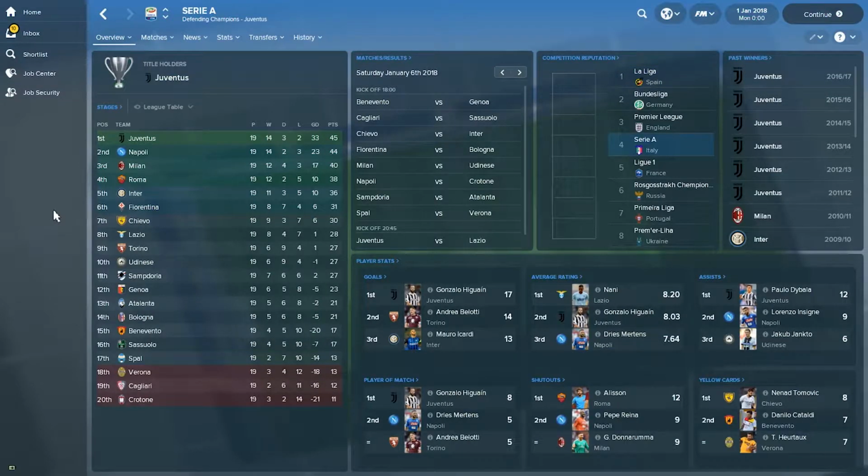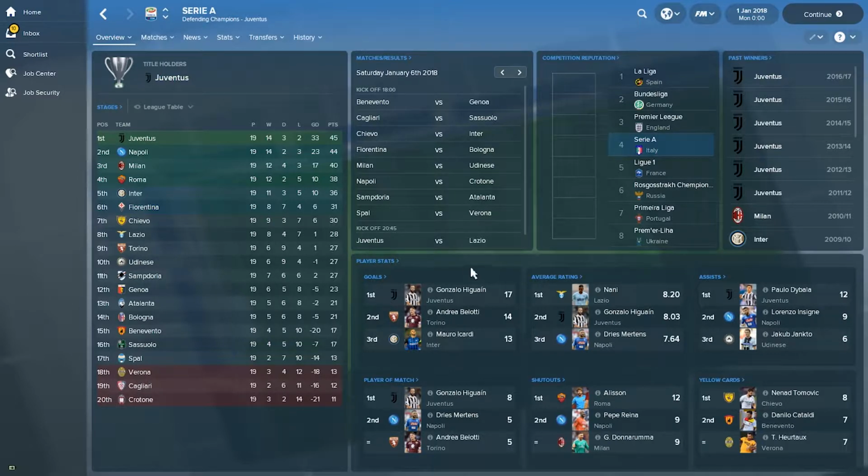Let's have a look at the Italian Serie A, and we can also have a look at what Inter are doing after they lost Ivan Perisic to Manchester United. In our theoretical scenario here, we see that Juventus is leading the table with 45 points, 1 more than Napoli and 5 more than the third place Milan. Roma, and then Inter are 4th and 5th respectively. At the bottom of the table, Verona, Cagliari, and Crotone are in the relegation zone, so they have a bit of a battle at hand to survive.